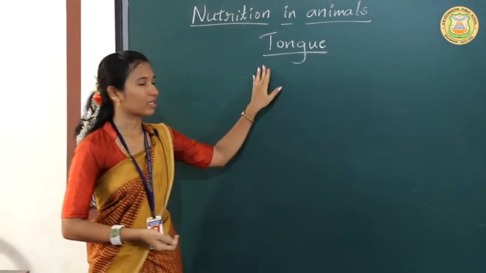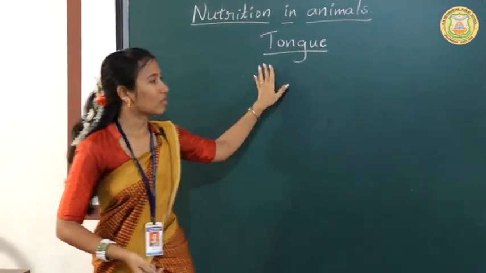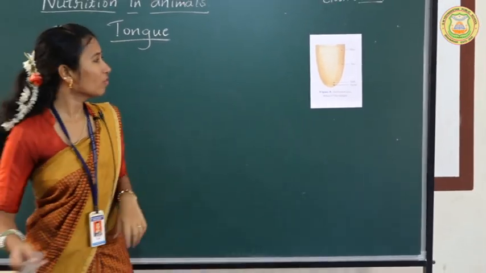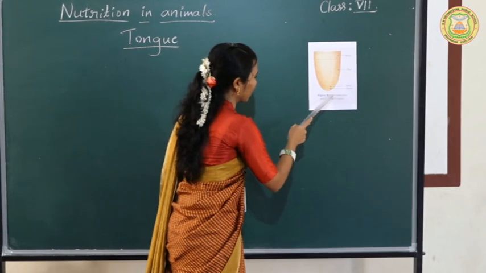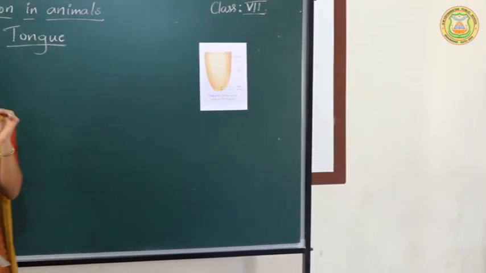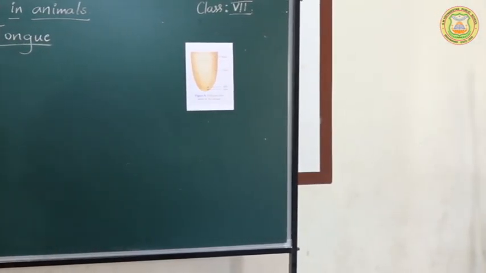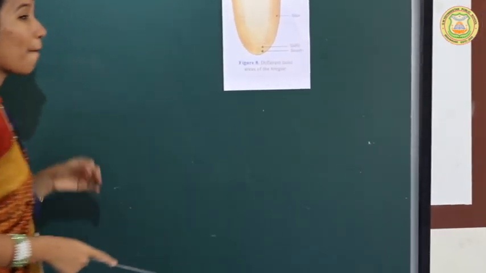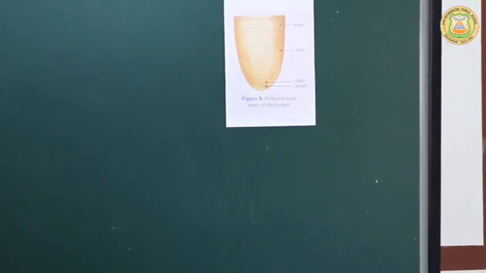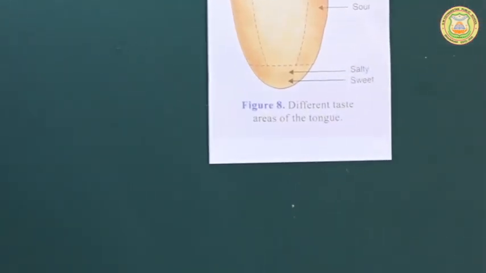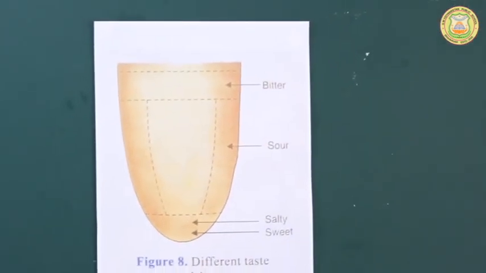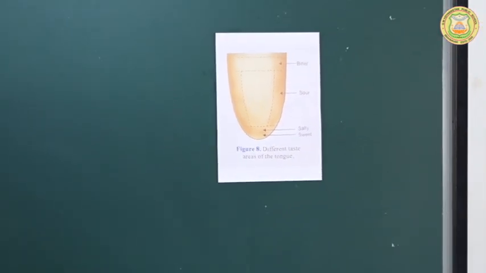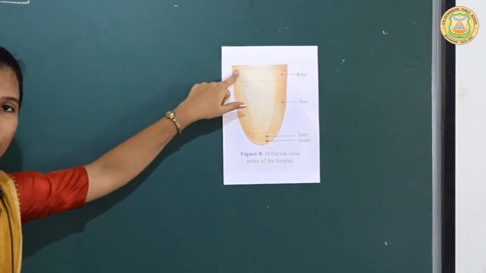Next we have to discuss about the tongue. The tongue is present in the mouth, and if you see the front side of the tongue, it is not attached to the oral cavity, it is not attached to the mouth. And the back side of the tongue is attached to the oral cavity. That's why you can move your tongue in the front region in any direction, but not in the back side.